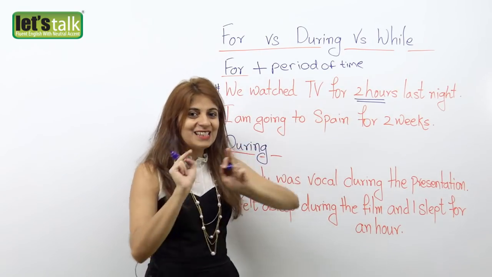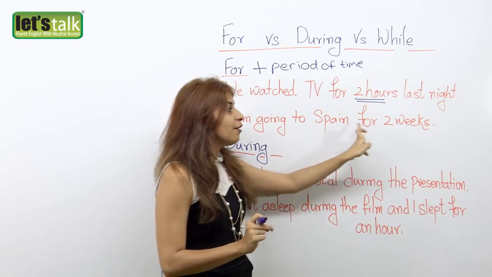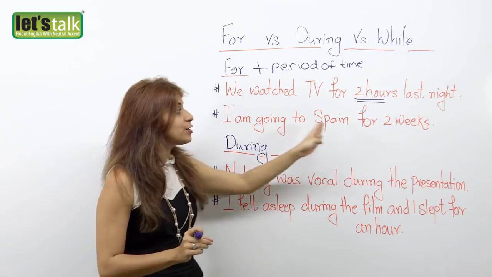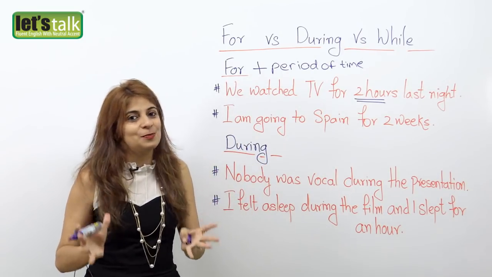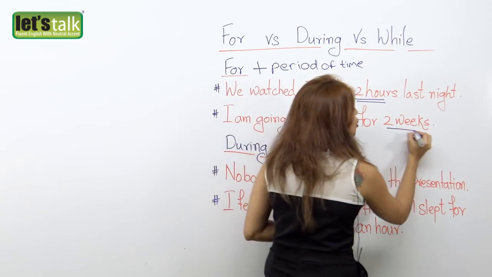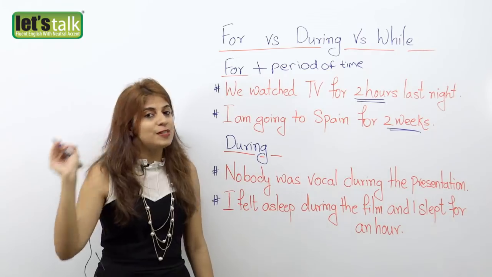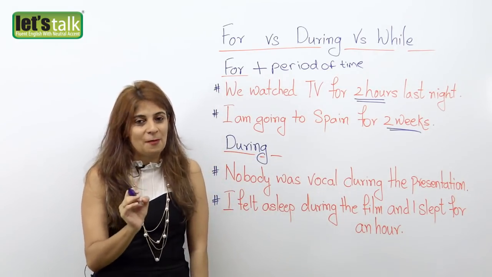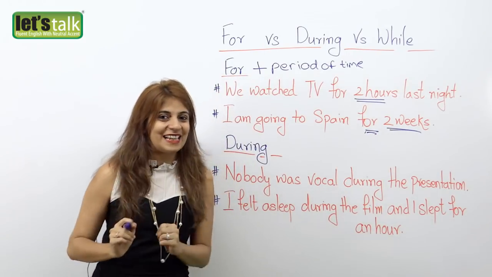Now the second example: I am going to Spain for 2 weeks. I'm going to Spain for how long? For 2 weeks. So here, 2 weeks is the period of time that I am going to Spain, and that's exactly the reason why we are using the preposition for. I hope that's clear to you.